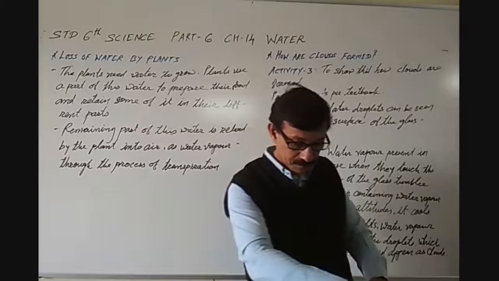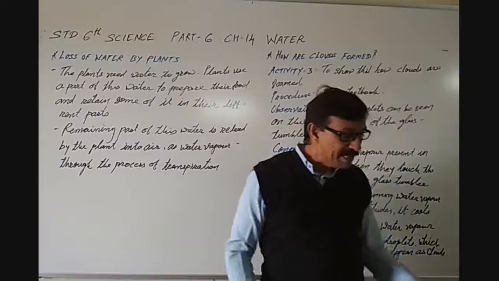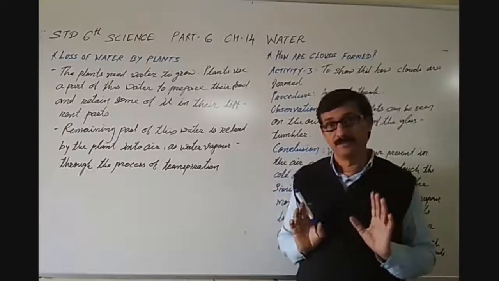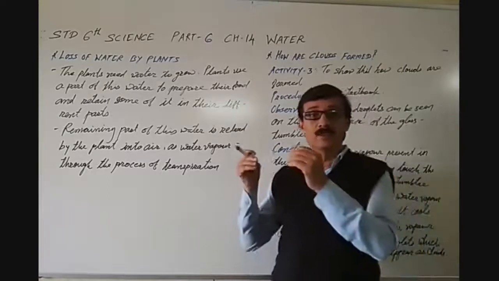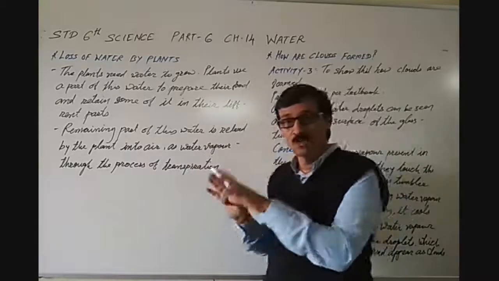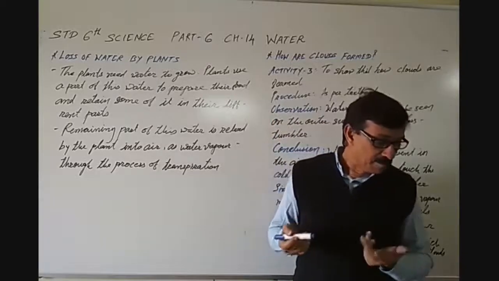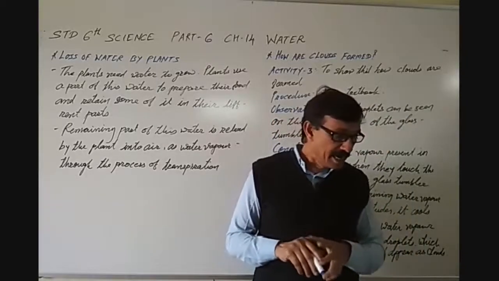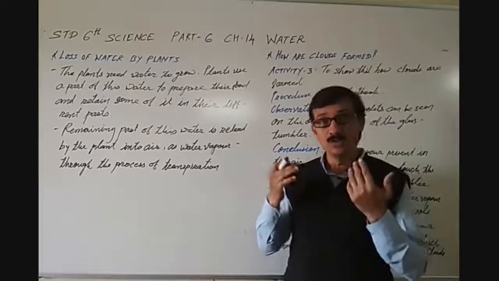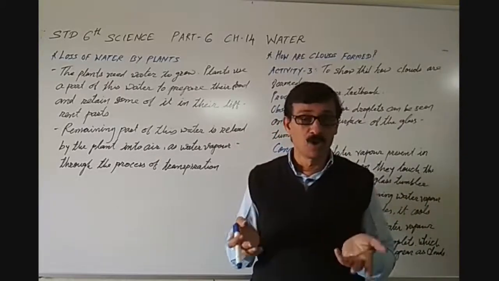Then the remaining part of this water is released by the plant into the air. Some of it is used to prepare food, some is retained in different parts of its body, and the rest is released into the air as water vapor through the process of transpiration.